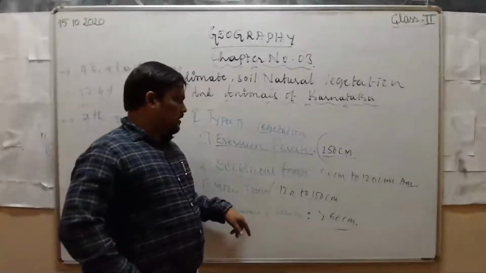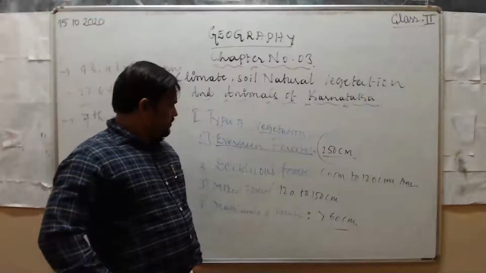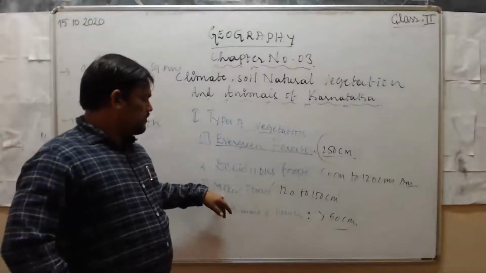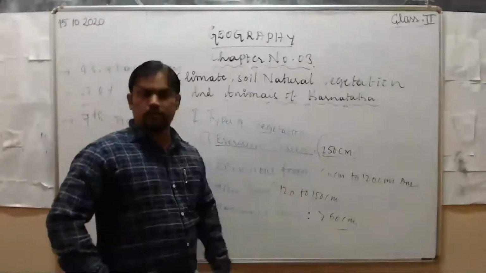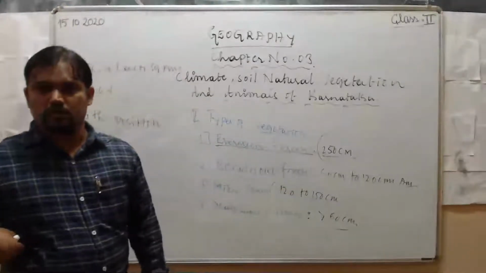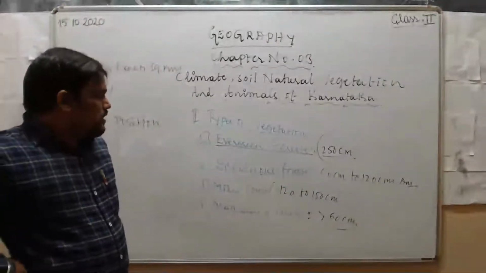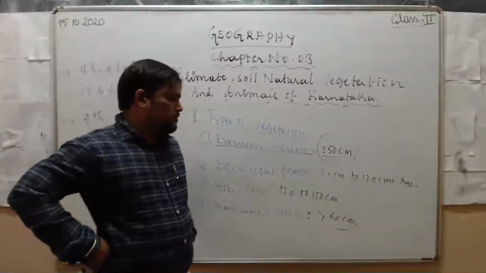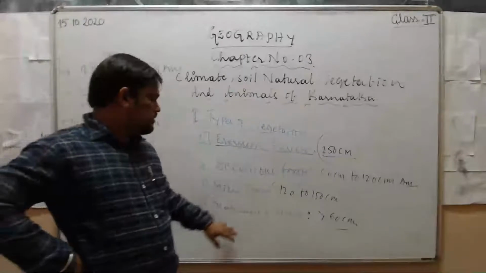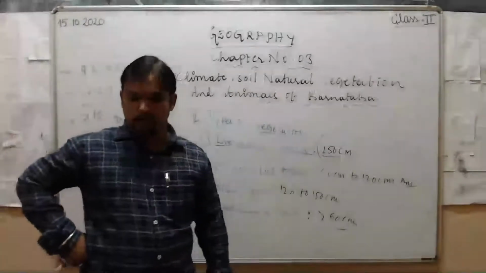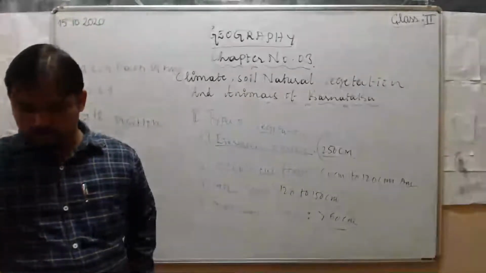Next, grasslands. Before that, mixed forest, we can see in the areas which receive 120 to 150 centimeters of annual rainfall. Okay. Next, grasslands and shrubs. Especially in the North Karnataka part, we can see these grasslands and shrubs.